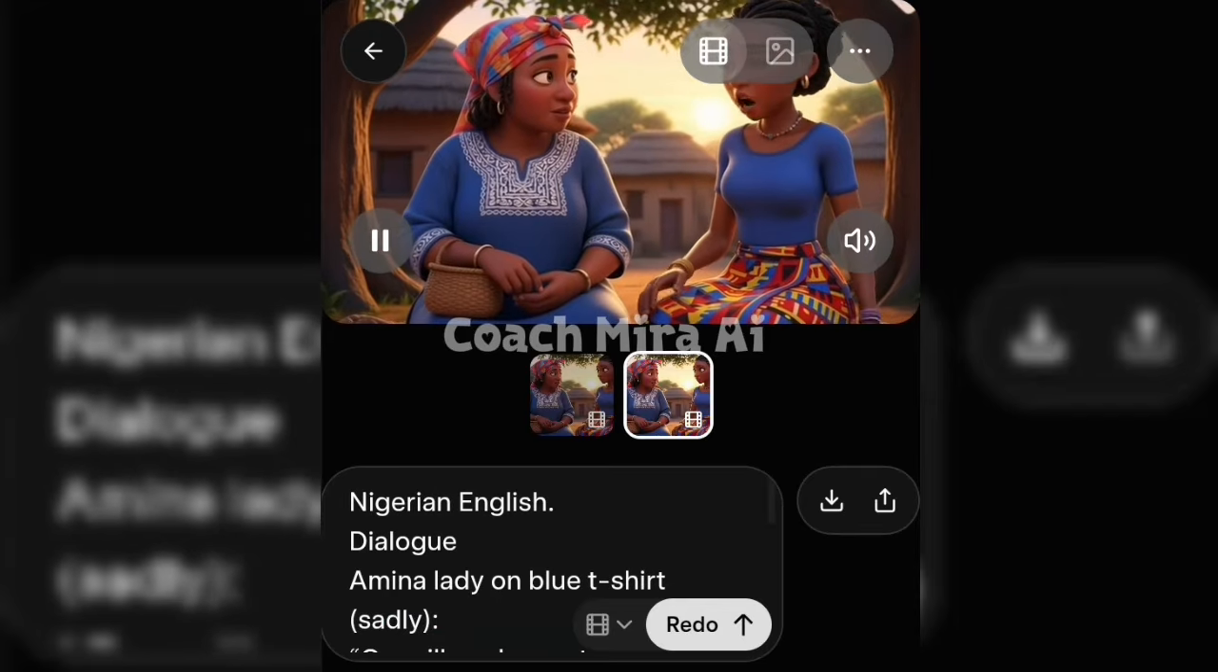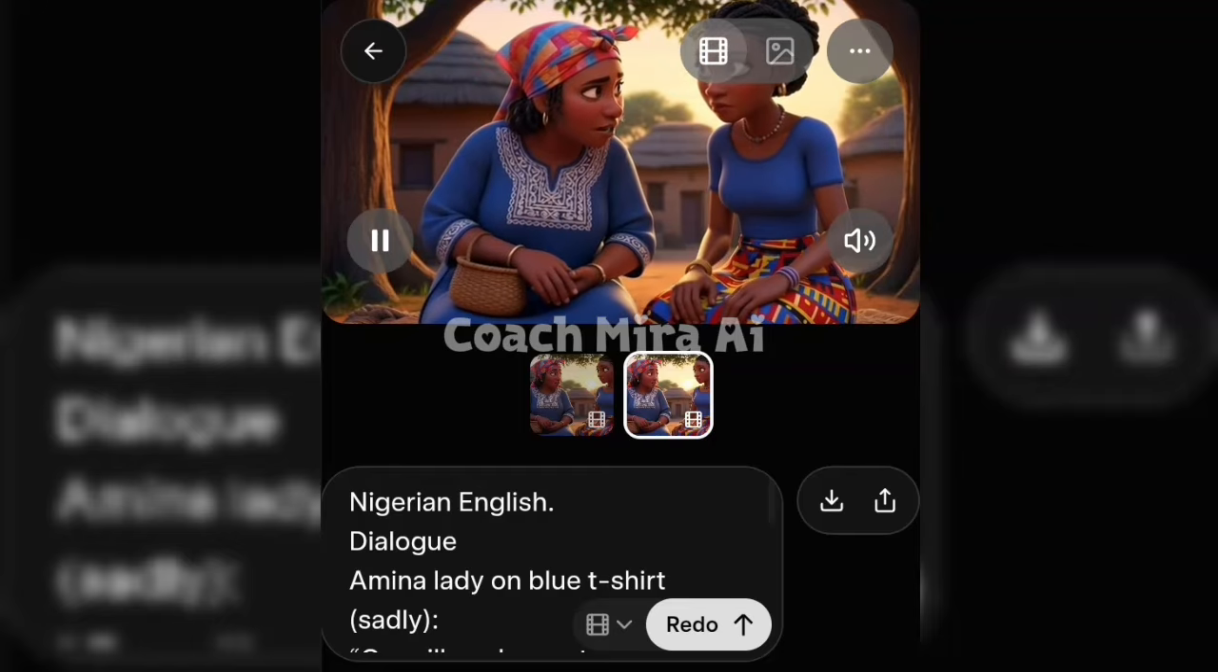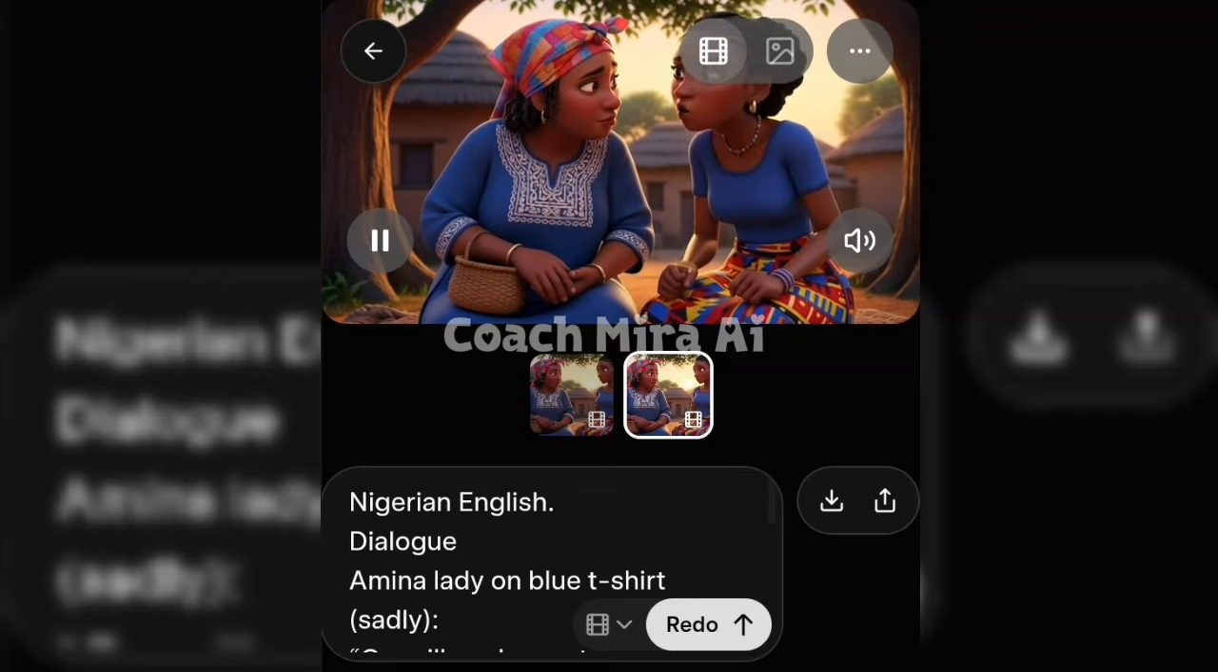Our village has not seen clean water for months. The stream is dry.